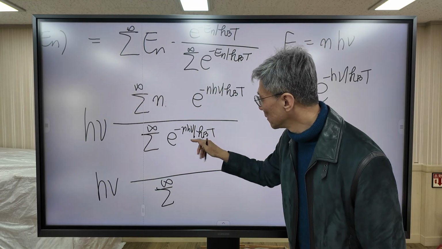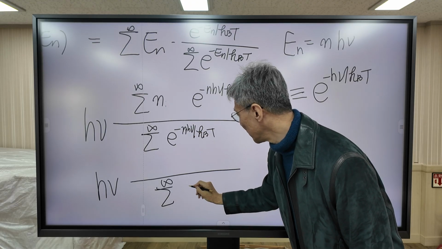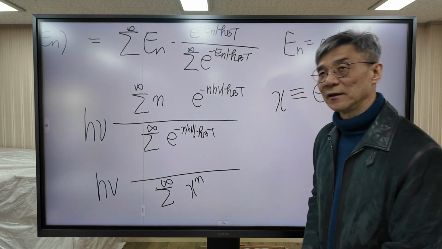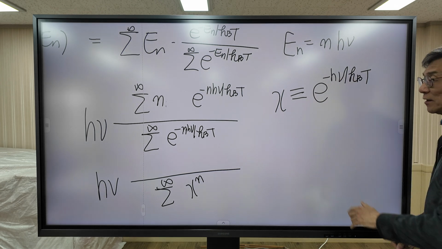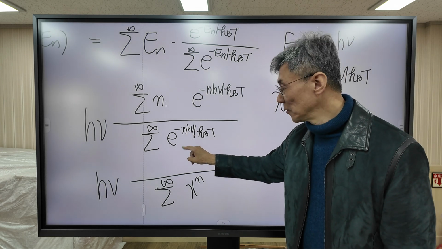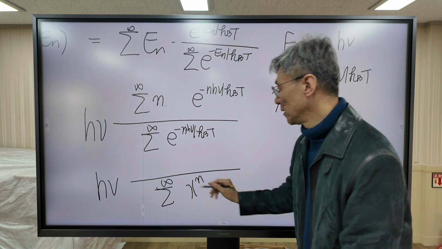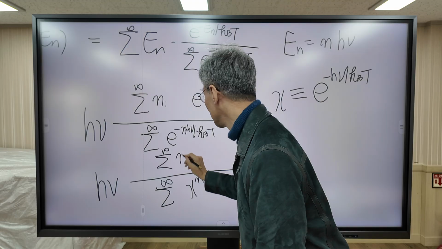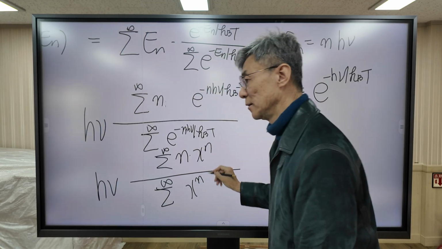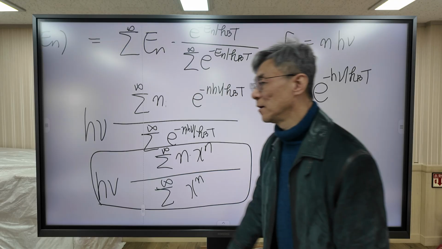Now here, x to the n, because x is equal to e to the minus h nu over kBT, n remains. So the denominator is the sum of x to the n, and the numerator is the sum of n x to the n. So this is our formula. Okay.